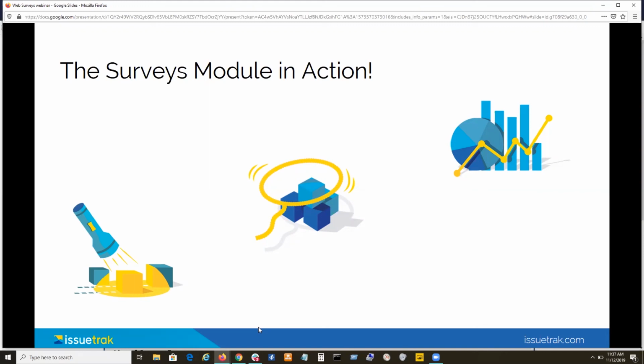We have a power company that's responsible for distributing electricity to 14 states. They're using Issuetrak for customer support. And the Web Survey module has provided them with metrics to show a 98% satisfaction rate with their customers. Talk about actionable feedback, right? They were able to take that feedback and make decisions based directly on those survey responses to get their processes and their operations working properly. Yeah, and the business owner was able to use that metric to help them prove the ROI of having Issuetrak.